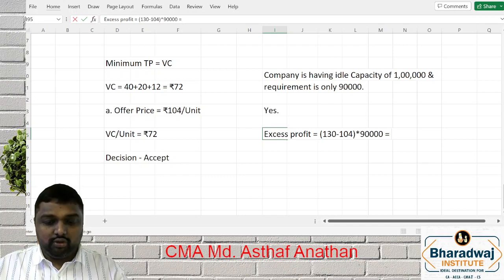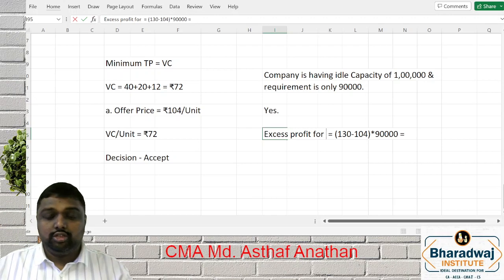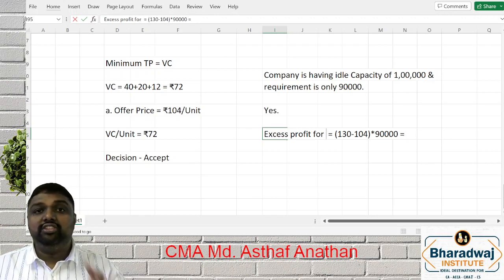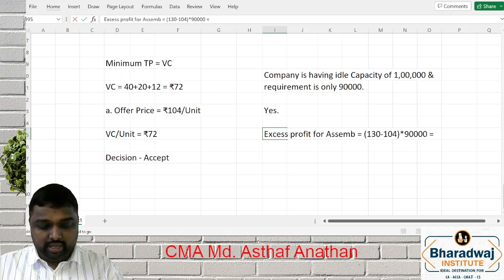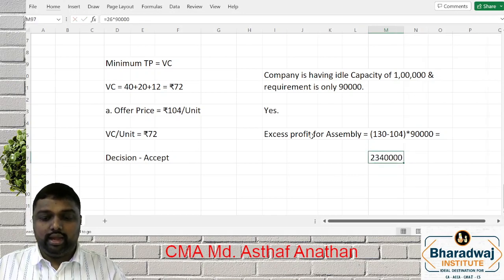I am doing everything shortcut because of our time constraint. So excess profit for which division? Assembly. The number is 26 into 90,000.